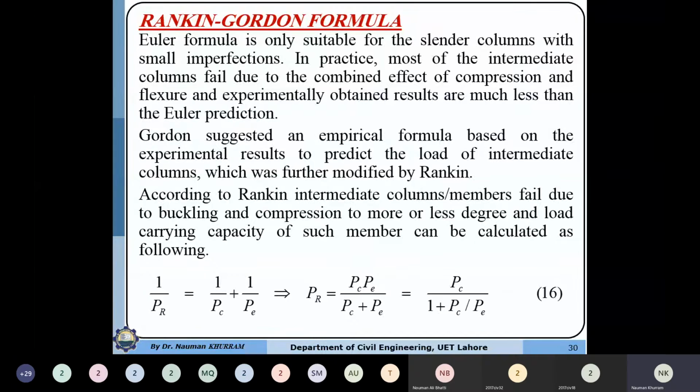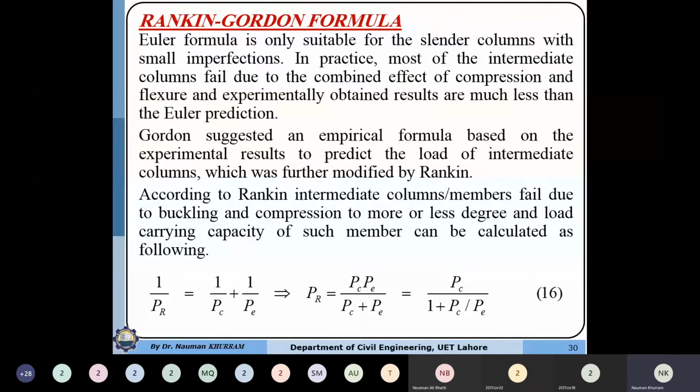Okay, Bismillahirrahmanirrahim. Last time we were studying the method to determine the critical load or the ultimate load carrying capacity of the column. First of all, we discussed the Euler critical buckling load formula, which can be used only for the long column or slender column, where the failure is the elastic failure. Why is the failure referred to as elastic failure? Because the critical stress or the buckling stress is much less than the yielding stress or the proportional limit. So the failure is within the elastic limit.